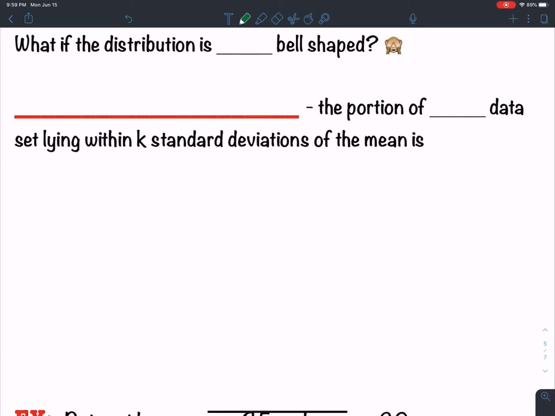So here, we just got done talking about the empirical rule. And the thing about the empirical rule is you have to assume that the distribution is bell-shaped. So what if the distribution is not bell-shaped? Well, what do we do, right? How do we do this? Okay? So the Chebychev's rule, right? I'm not making this up.